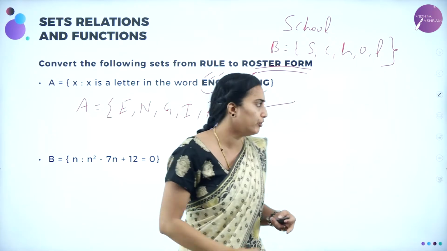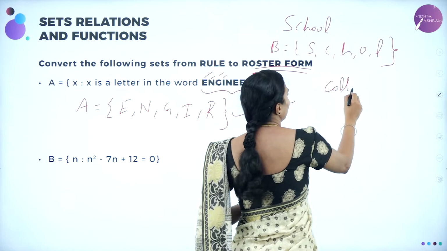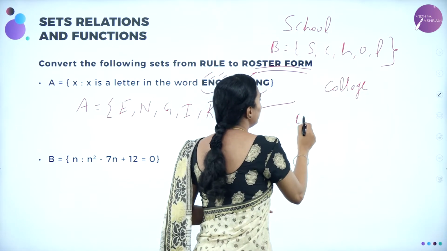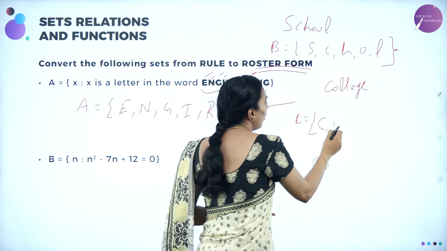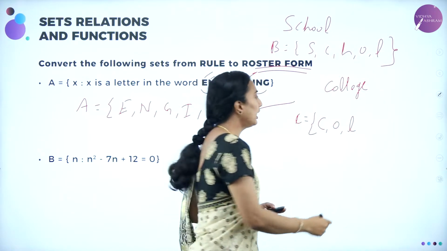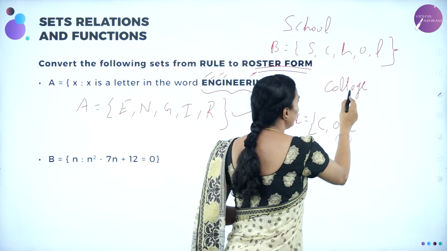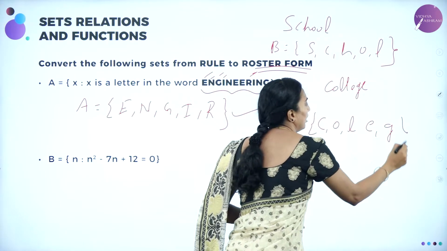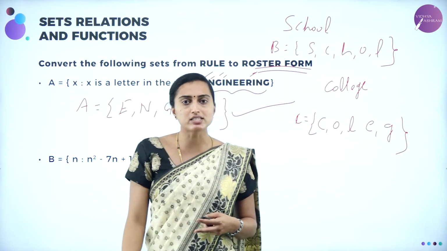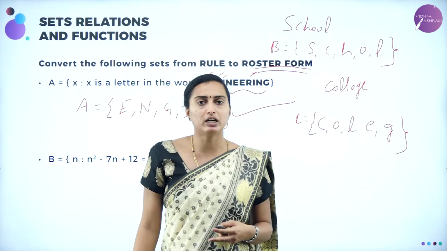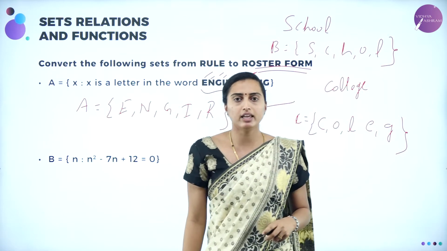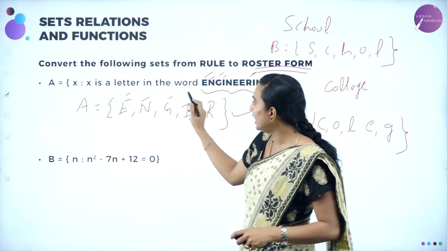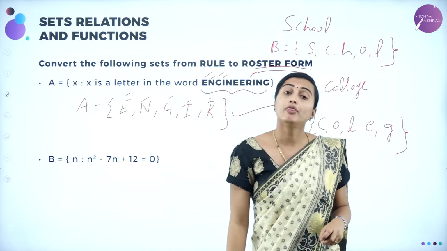Or if you take the word college, how are we going to write it? Set C is equal to C, O, L, which is repeated twice so only one time, and then E. College: E is repeated twice, only one time. And then G. Understood? This is how you write it. When the word is given with a repeated letter, you write it inside the set only one time. Understood? Each one is known as an element, or member, or object.